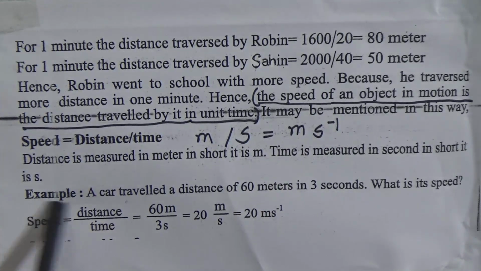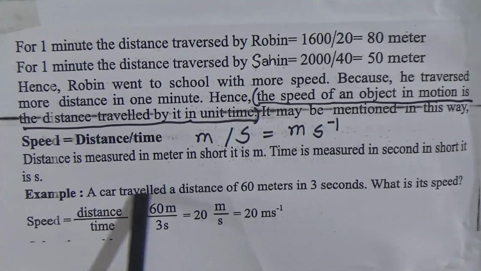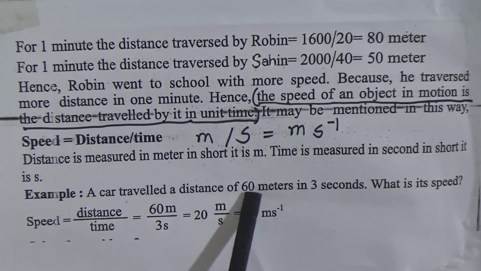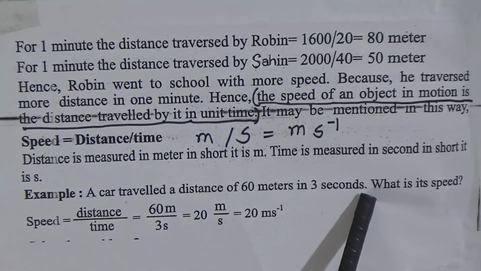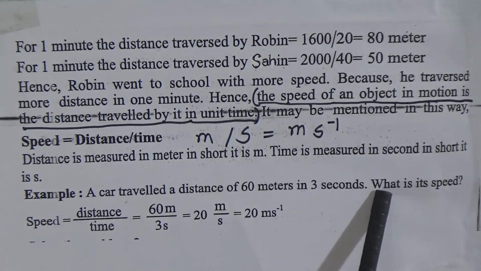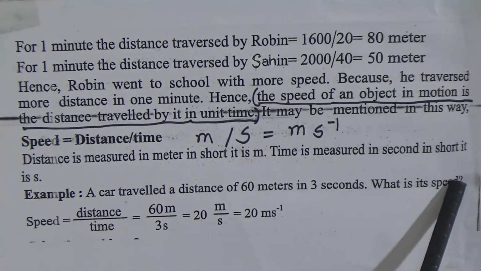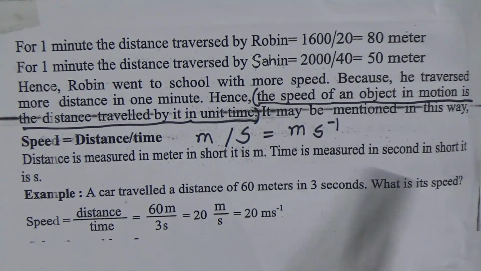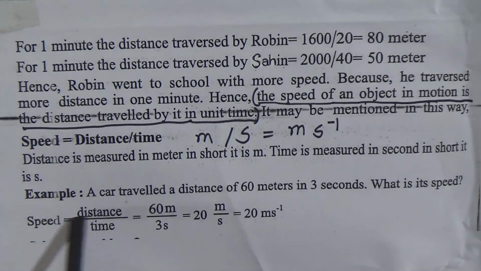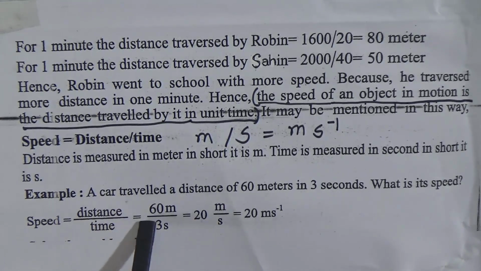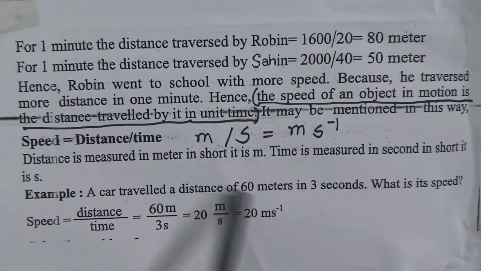Now we will go for an example. A car travels a distance of 60 meters in 3 seconds. Dear students, what is its speed? We have to find out its speed. We know speed is equal to distance by time. Here distance is 60 meters.